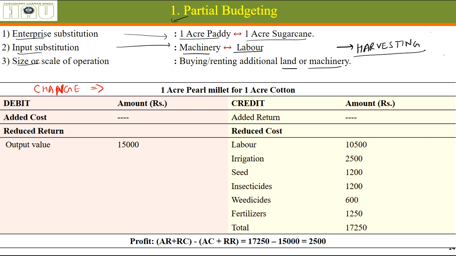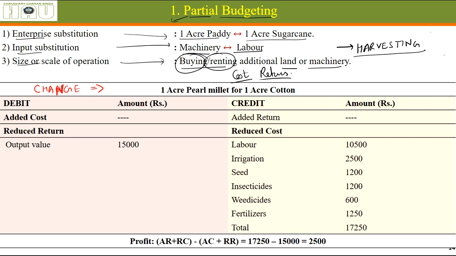What will be the change in cost and returns? Size of scale of operation: buying or renting additional land or machinery, whether we should increase our cultivation of crops by buying or renting land. What will be its effect on cost and returns? This can also be done by partial budgeting.